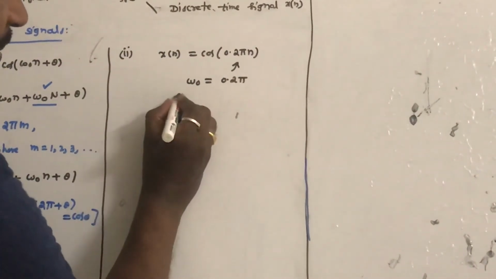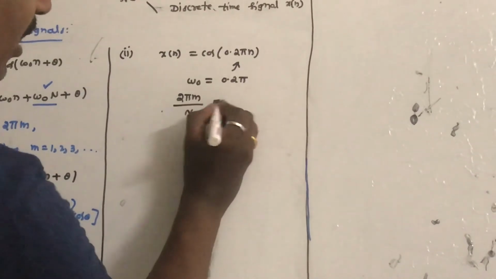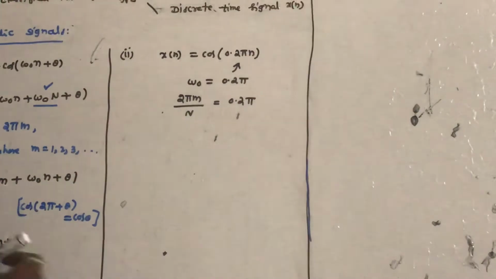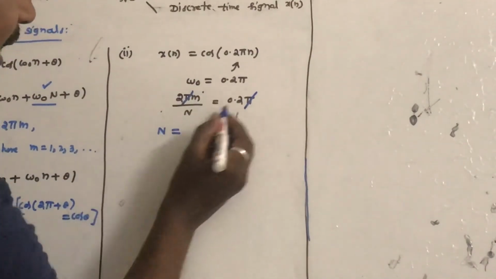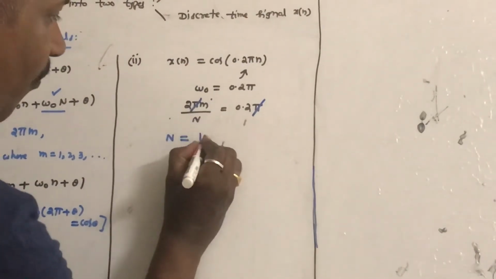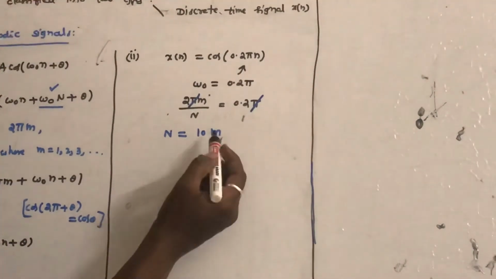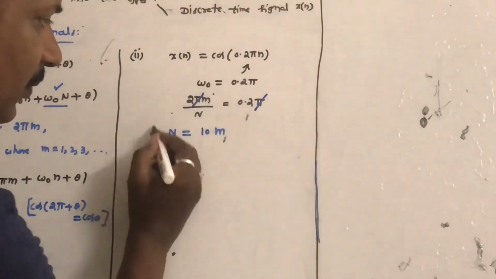As I said, what is the formula for discrete time signals? It is 2 pi m by capital N, which is equal to 0.2 pi. Cancelling pi and pi, and bringing 0.2 to the other side, N becomes 10 m. We have to take the minimum value of m that makes N an integer.